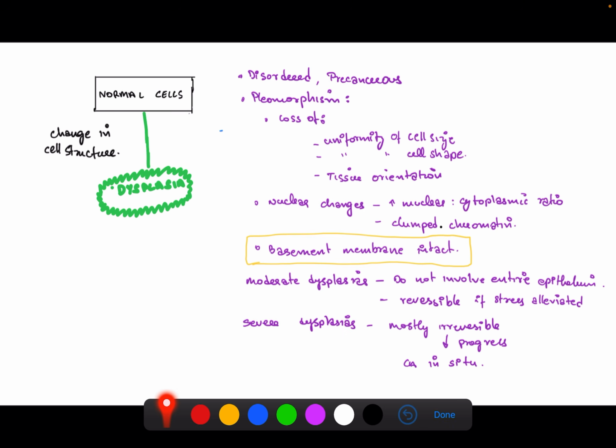There are two types of dysplasias: moderate dysplasia, which does not involve the entire epithelium, and is reversible if stress is alleviated. Severe dysplasia is mostly irreversible, and progresses to carcinoma in situ. The major difference between dysplasia and neoplasia is that in dysplasia, the basement membrane is intact, whereas in neoplasia, there is a breach in the basement membrane and also loss of differentiation. That is, you cannot tell apart each cell.